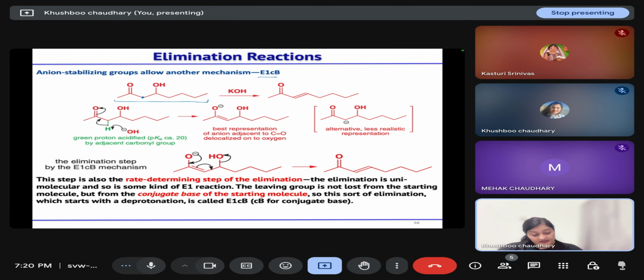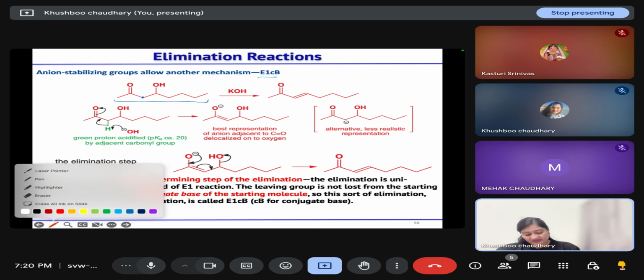Then when the electrons fall back, this hydroxide will leave. Hydroxide ion is not a good leaving group in the case of E2 or E1 reaction, but it is a good leaving group in the case of the E1cB mechanism. Now, this is a similar kind of elimination reaction, but because the reaction takes place through the conjugate base, we call this the E1cB mechanism.